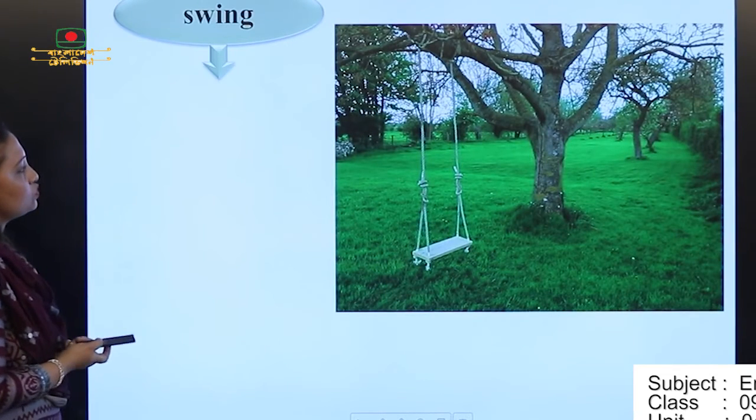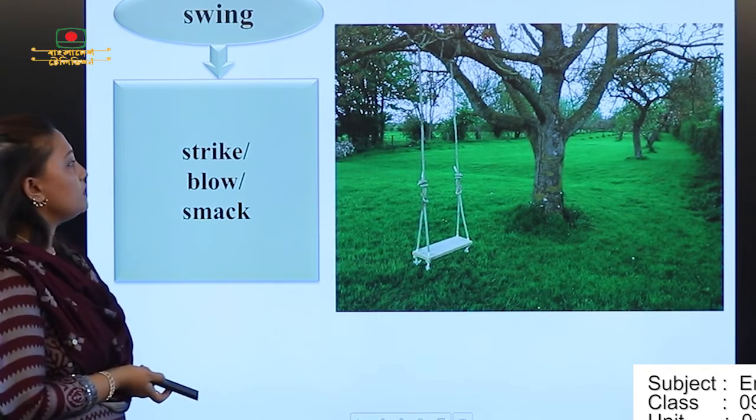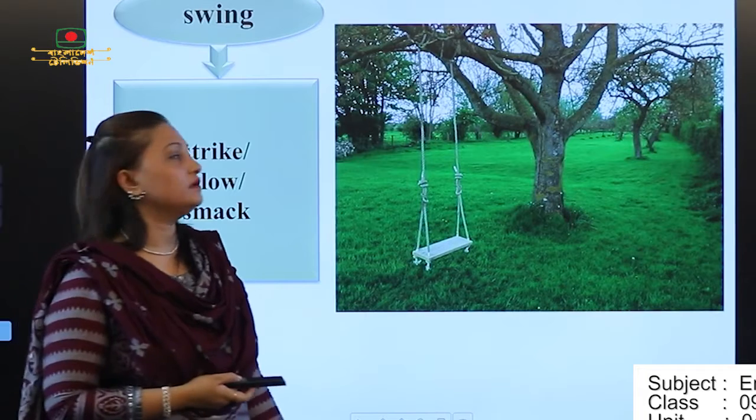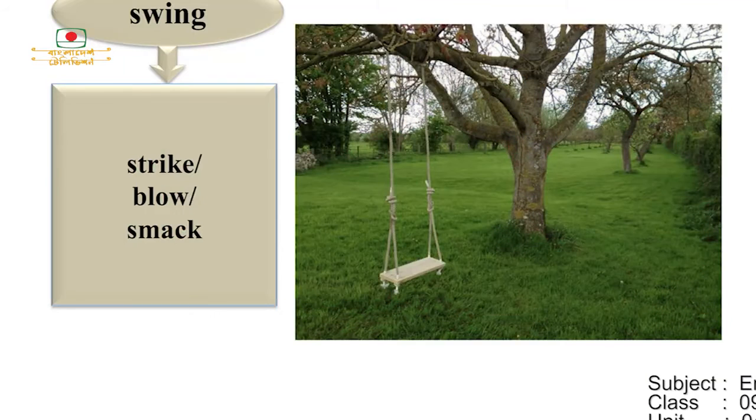And the last one, swing. Streak, blow, smack. In Bangla, আমরা এটা কি বলি? দোলনা. এটাকে ইংলিশে কি বলে? Swing. Okay, that hanging with the tree.